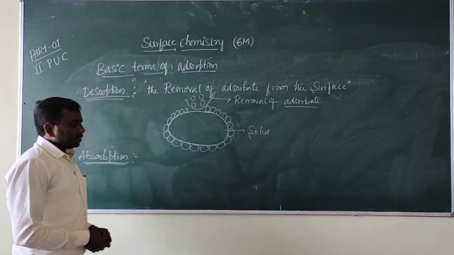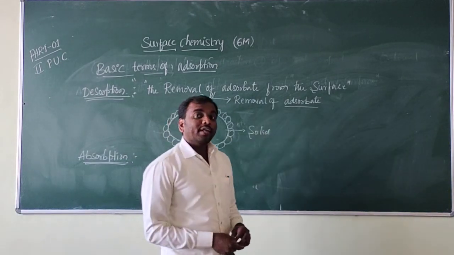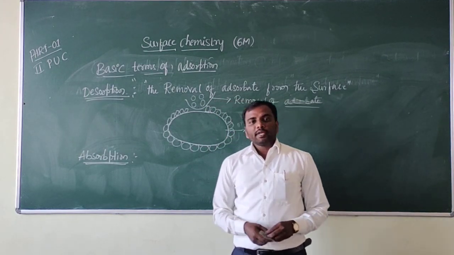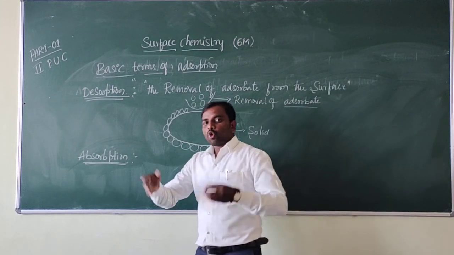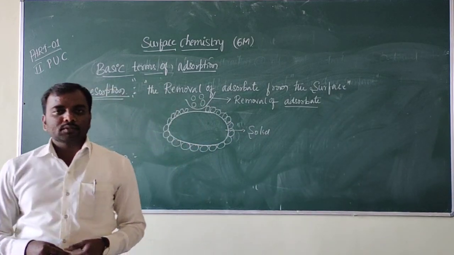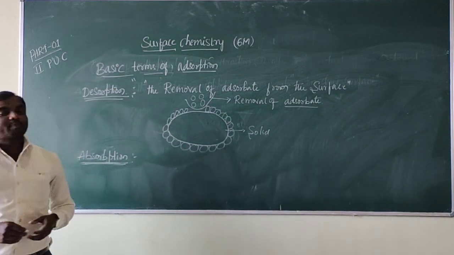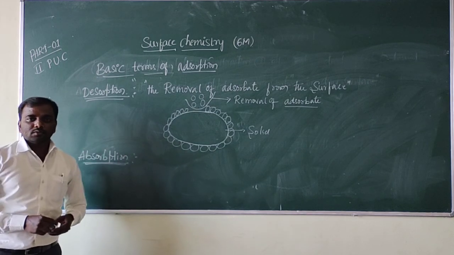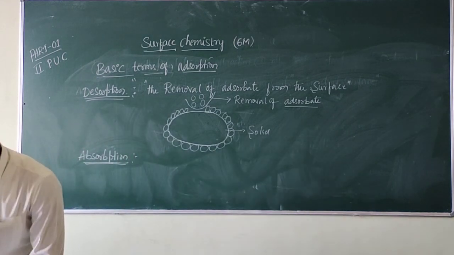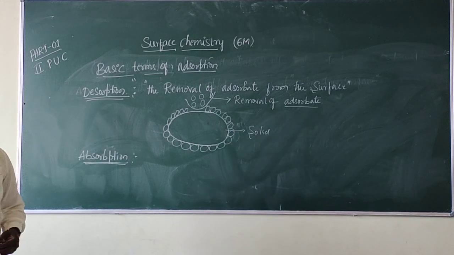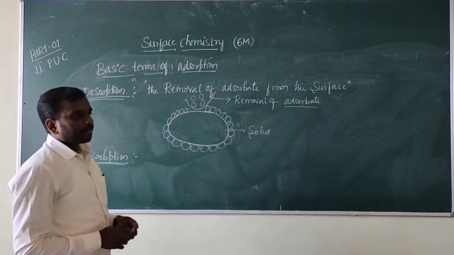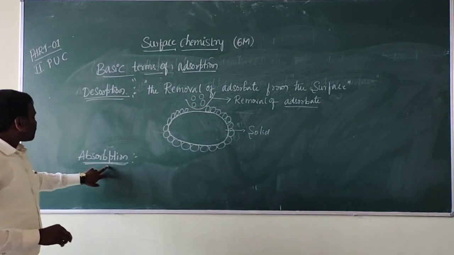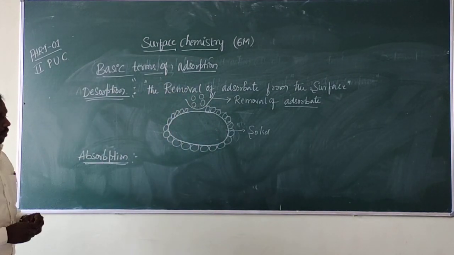See, absorption means when the molecules of a substance are uniformly spread throughout the substance. That is called absorption. When the molecules of a substance are uniformly distributed throughout the substance, that is called absorption.